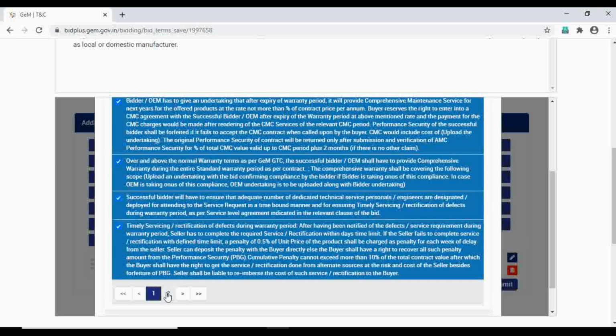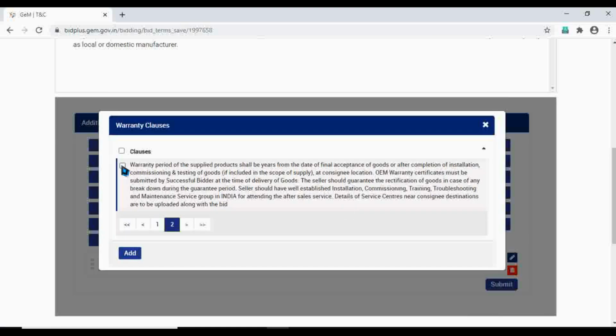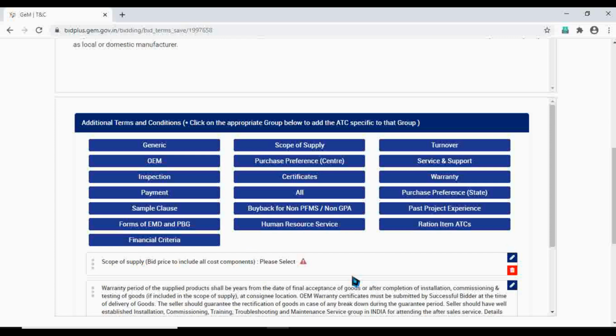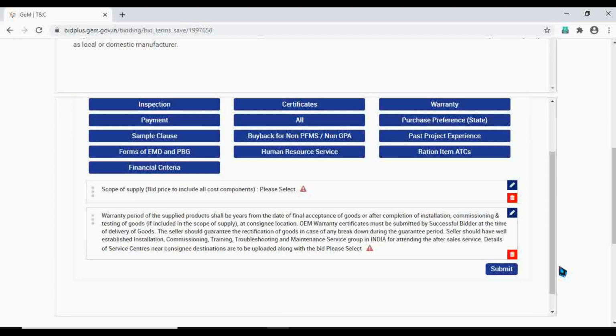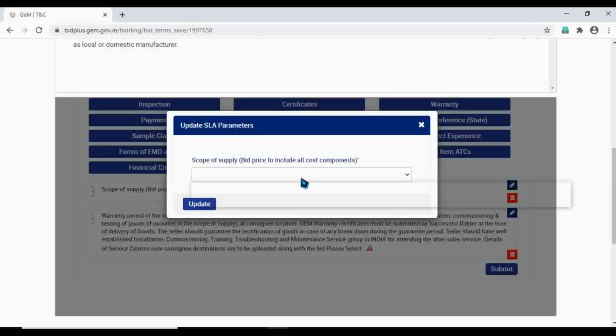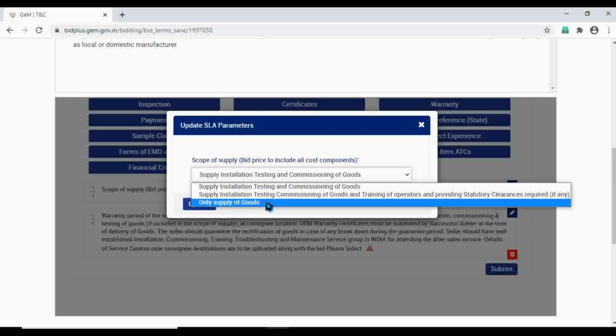Since I've been doing it for the past couple of years now, I know which specifications and terms and conditions we should give so that we can eliminate the major players, and the local players can come into the picture. Suppose I'm having a bid in, for example, Delhi, and I have a good relation with the buyer.